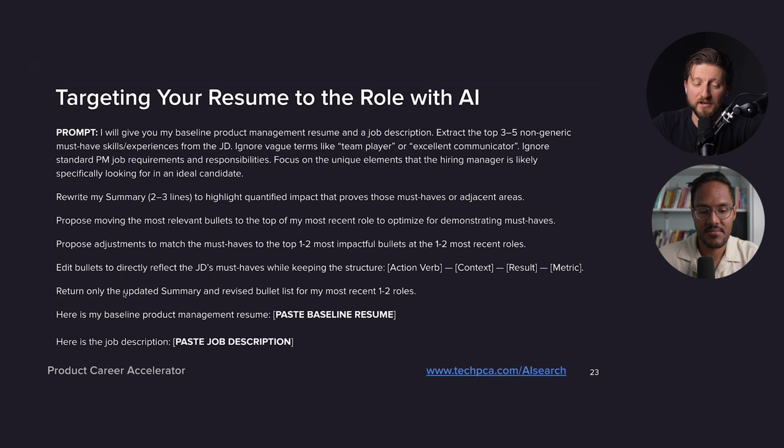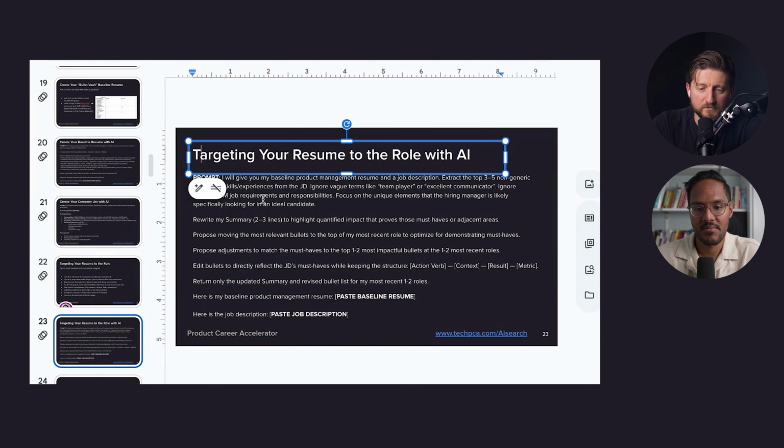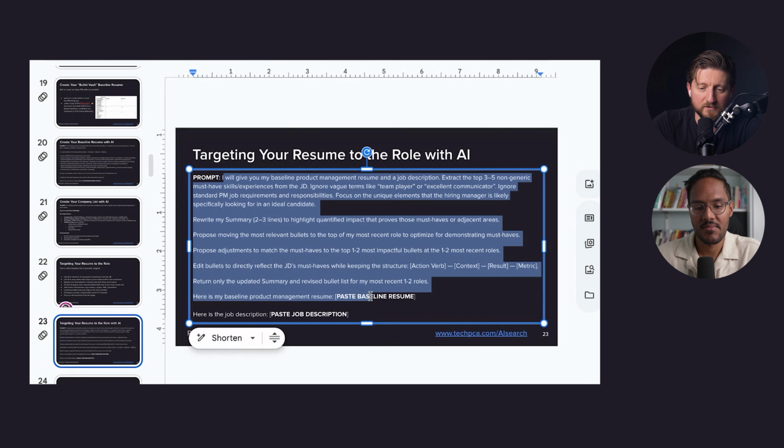We're really going to return only the updated summary and revised bullet list for the most recent 1 to 2 roles. Remember, we're not rewriting the whole resume. We're just focusing on the top half page. So our AI is only going to revise our summary and the bullet list of our top 1 or 2 roles. We then paste the baseline product management resume and the job description. And let's do it now, because we love doing things. Here we go.